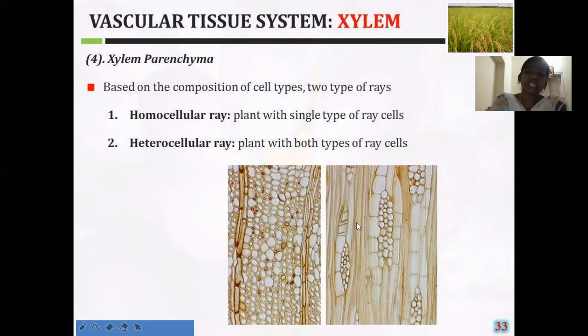When coming to the heterocellular type of ray, here there are two different types of cells we can see. These are one type of cells, these are another type of cells. These cells are small when comparing with these cells. Here in this heterocellular ray, the cells are having different structure. That means different types of cells are present in this heterocellular ray.